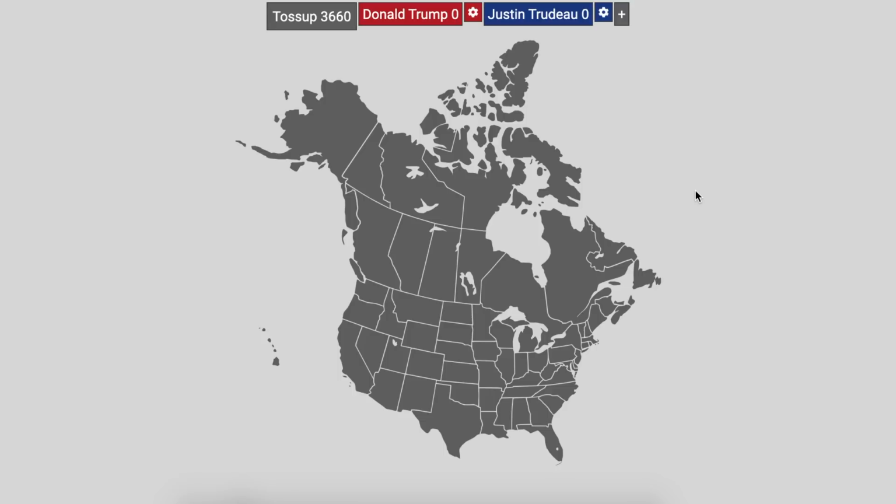Starting out in British Columbia. British Columbia went in favor of the Conservatives in the 2019 election in Canada. So it would go to Donald Trump, as would the province of Alberta and Saskatchewan, as well as Manitoba. These are the 4 provinces in Canada that went to the Conservatives in the election.